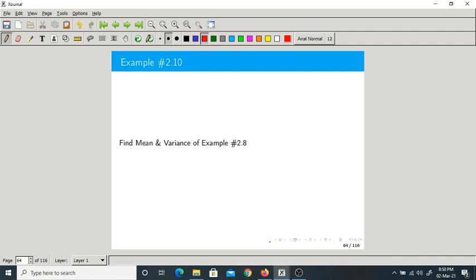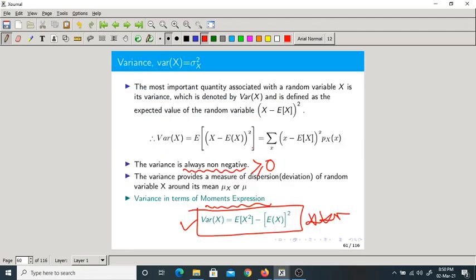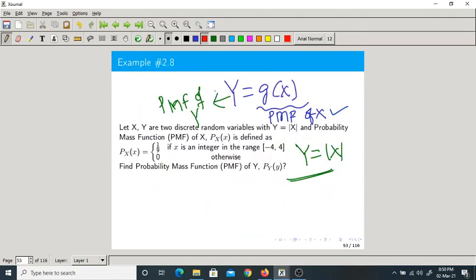So let us take one problem. Find mean and variance of example 2.8. So let us go to example 2.8. Here it is. Now here you just find out mean and variance of this random variable x. So x is a random variable with the given PMF, px of x. How is it defined? Like this.